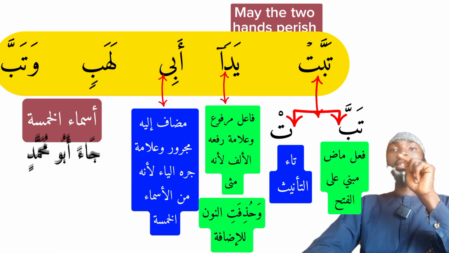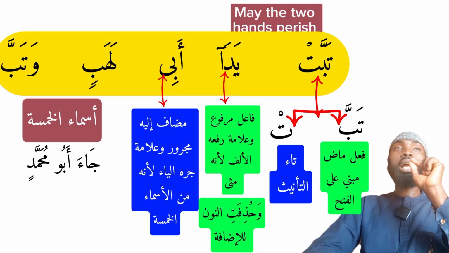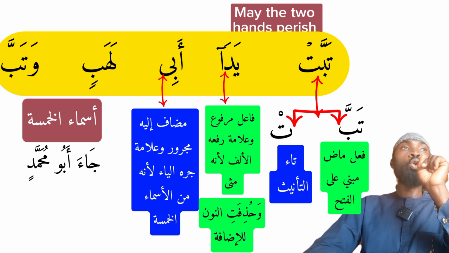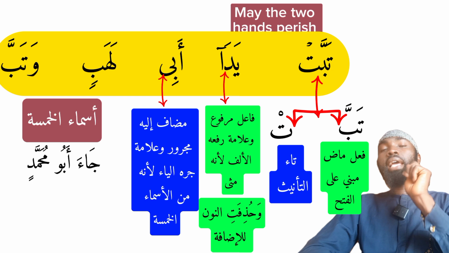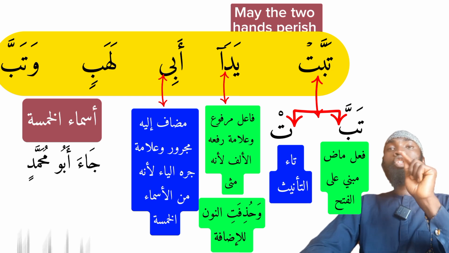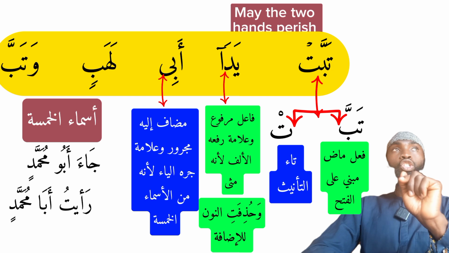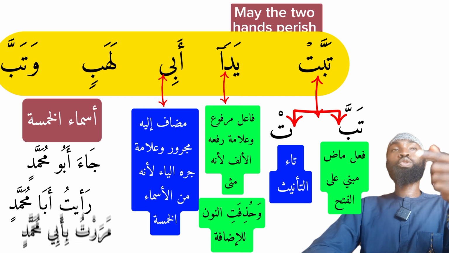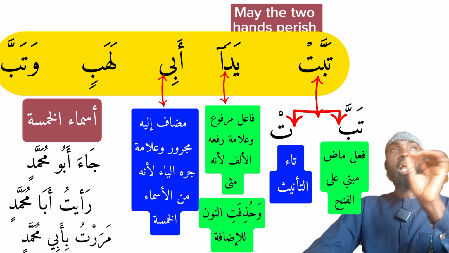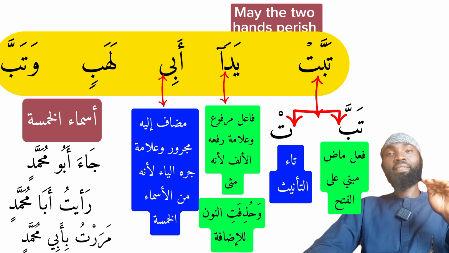Example, I can say Ja'a Abu Muhammadin. Muhammad's father came. Then I can say Ra'aytu Aba Muhammadin. I saw Muhammad's father. And I can say Marartu bi Abi Muhammadin. I passed by Muhammad's father.